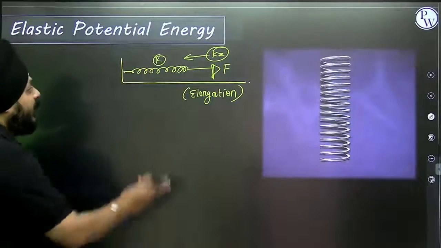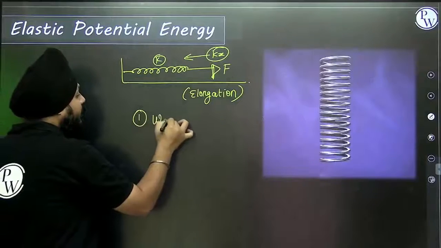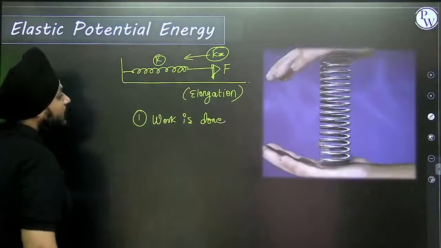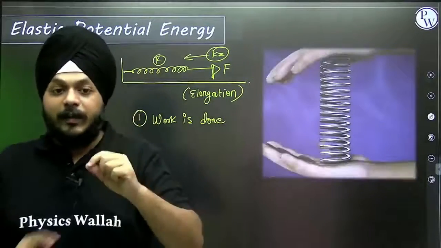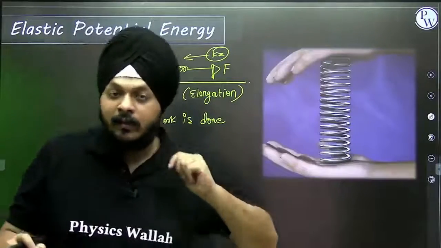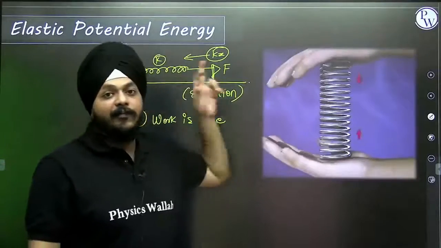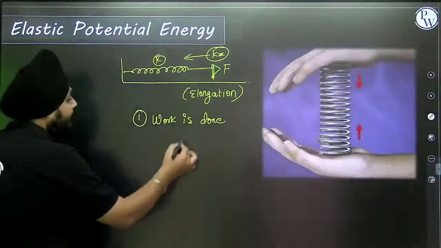So whenever an external force is applied, work is done. Obviously this work is done against the restoring force. We are applying the force and facing an elongation, so work is done, and the restoring force Kx is involved.